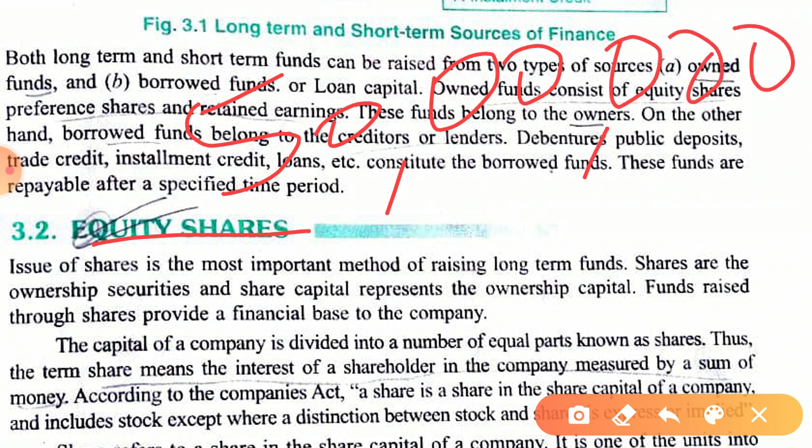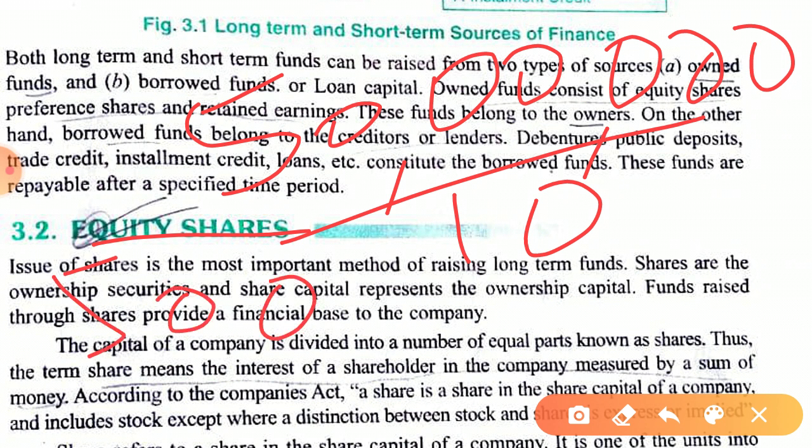Now it is divided into a number of equity shares. Like if it is rupees 10, then the shares will be 5 lakh, and these 5 lakh shares will be distributed among the general public. All the persons who are having the shares will be termed as the owners of the company. Is this clear?